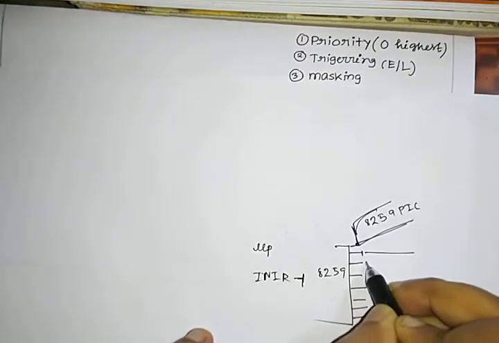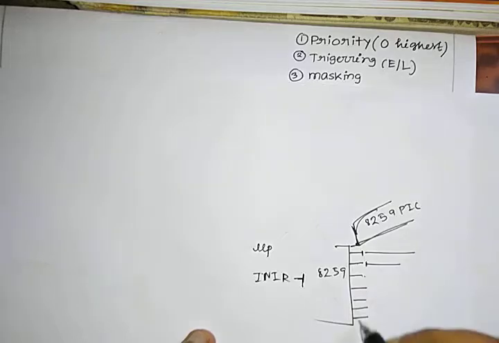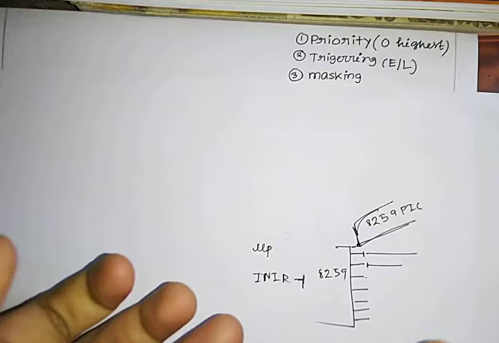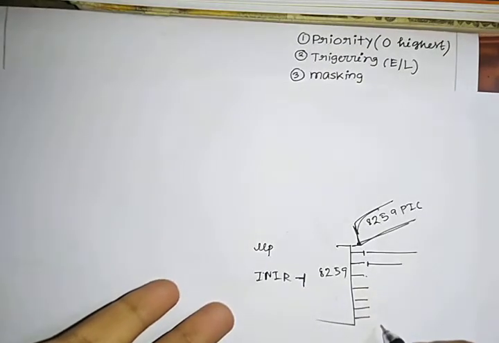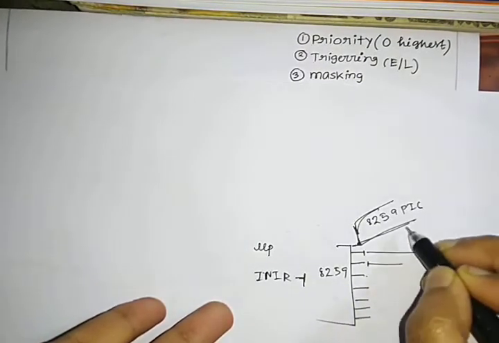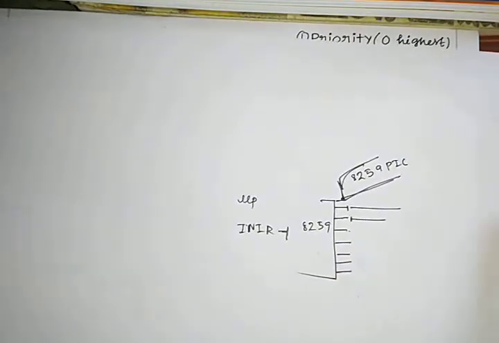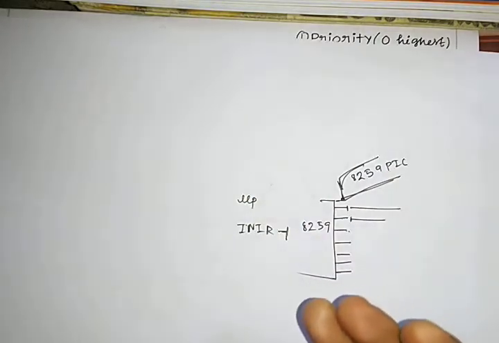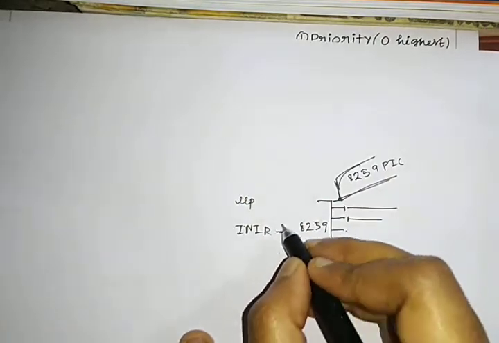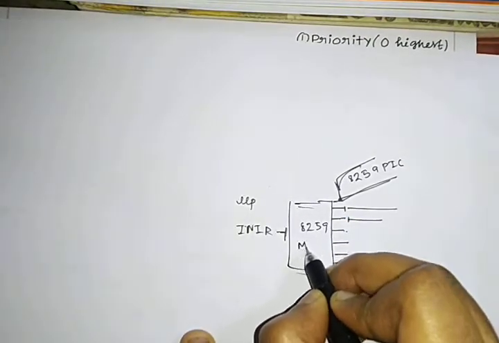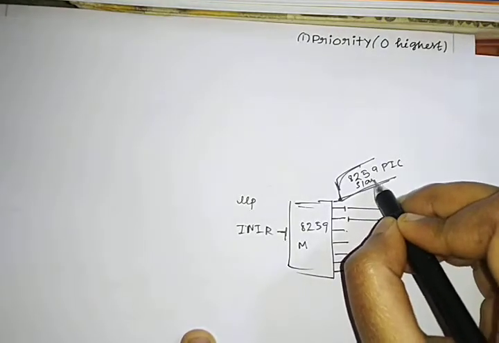Connect another PIC, another PIC, another PIC. By this, you can connect 8 external 8259 PICs. When you connect 8259 PICs this way, it will give you a total of 64 pins, meaning a total of 64 external devices you can connect to your main machine. Now this is cascading. In that case, the first 8259 PIC that is connected directly to the MUP is called the master, and this one is the slave.